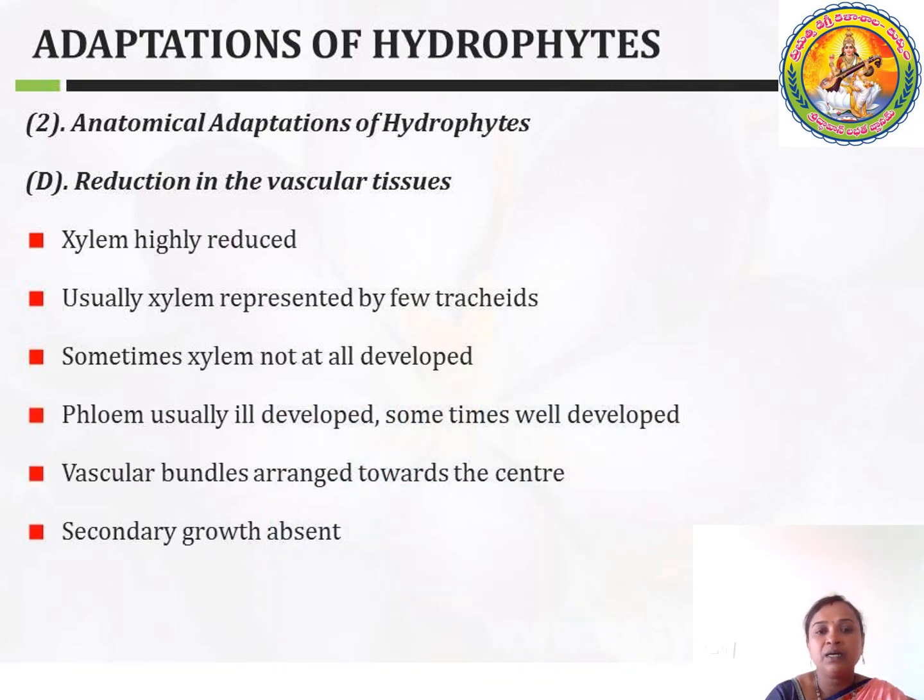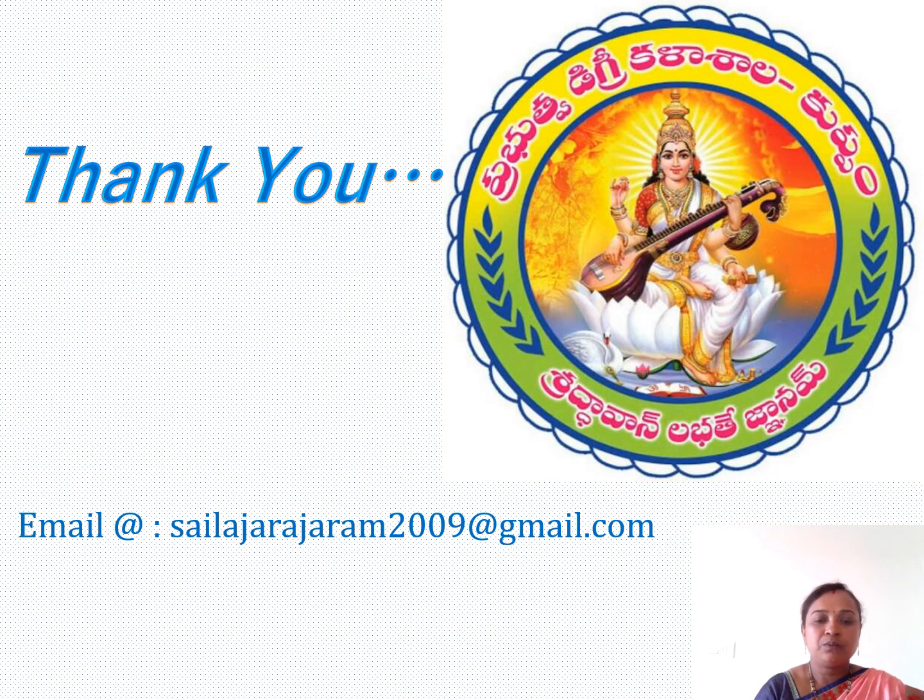I told you before that there is a reduction in vascular tissues. So here you can see that xylem is highly reduced, phloem is also highly reduced, and the vascular bundles are present towards the center. In this case you can't see secondary growth in the plants. Thank you very much.